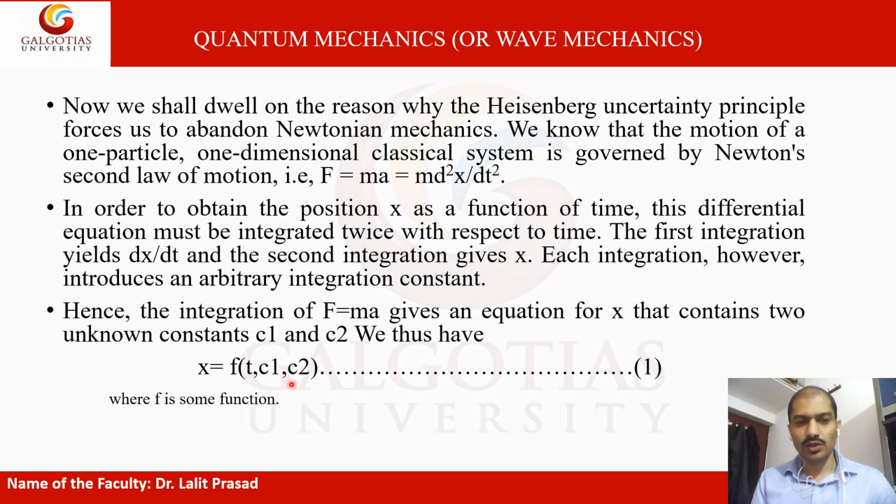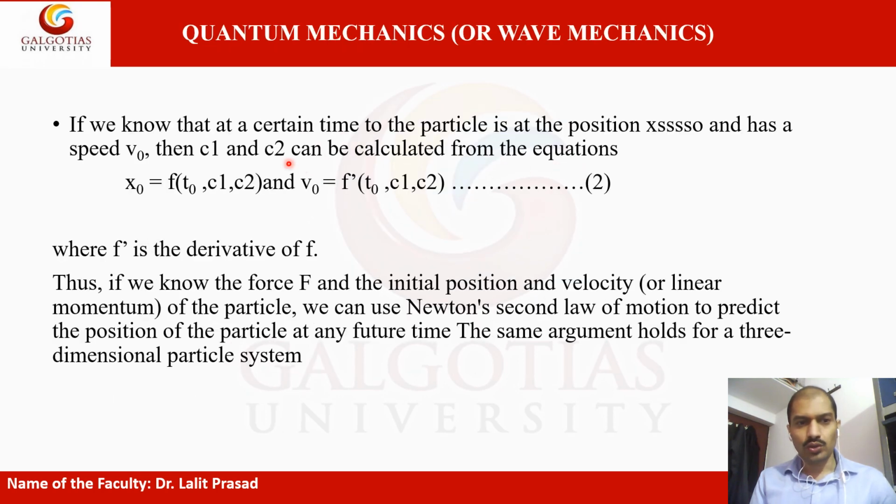If we know that at a certain time t0 the particle is at the position x0 and has a speed v0, then c1 and c2 can be calculated from the equations x0 = f(t0, c1, c2) and v0 = f'(t0, c1, c2),